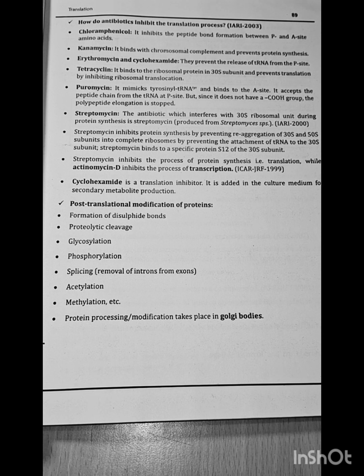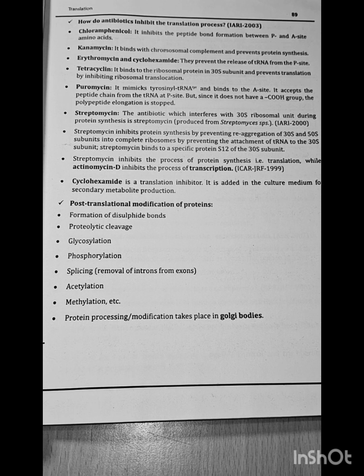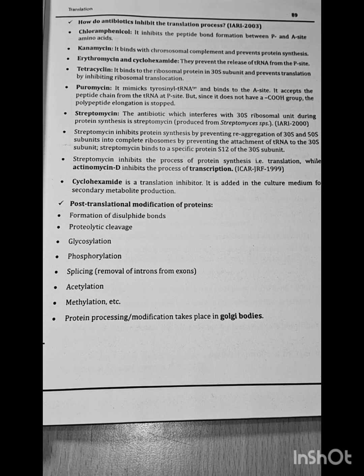Kanamycin binds with the ribosomal complement and prevents protein synthesis. Erythromycin and cycloheximide prevent the release of tRNA from the P site. Tetracycline binds to the ribosomal protein in the 30S subunit and prevents translation by inhibiting ribosomal translocation.